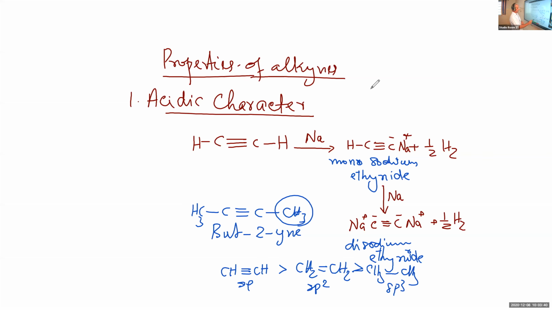Similarly, when the number of hydrogen atoms on the triply bonded carbon atoms decreases, then the acidic character also decreases. For example, say you take CH triple bond CH, with two hydrogen atoms attached to the triply bonded carbon atoms.